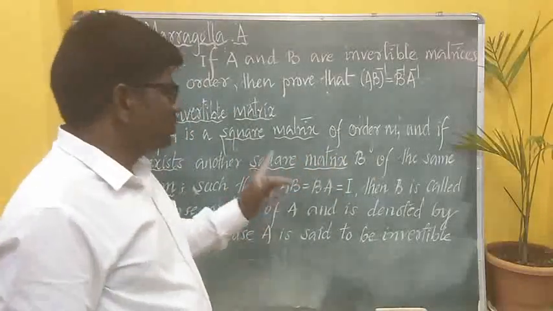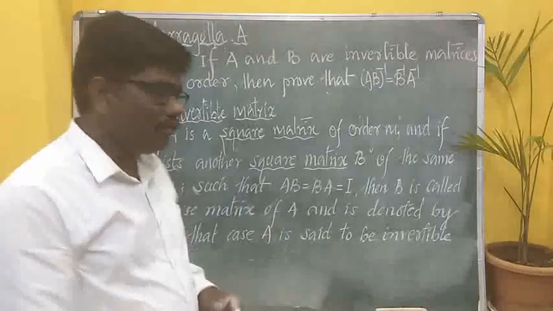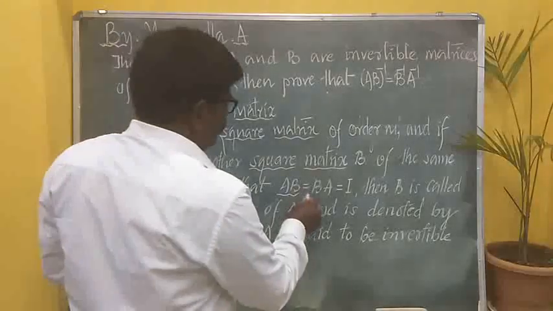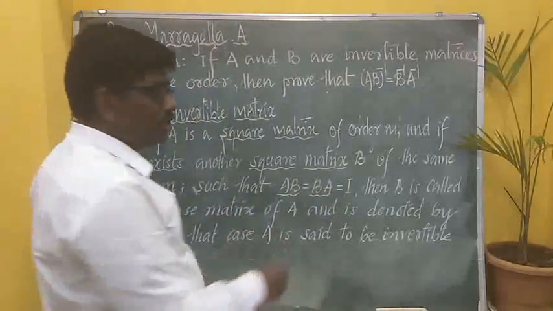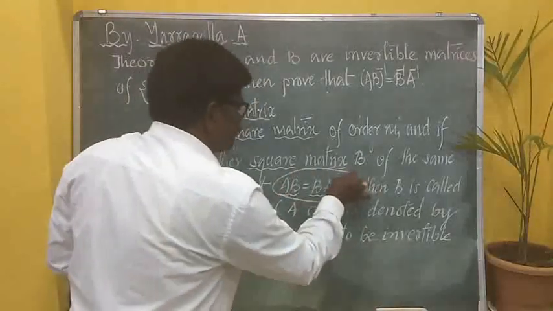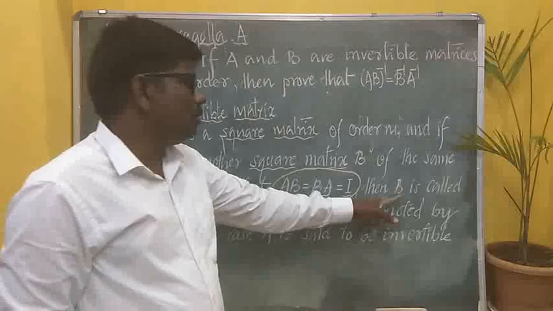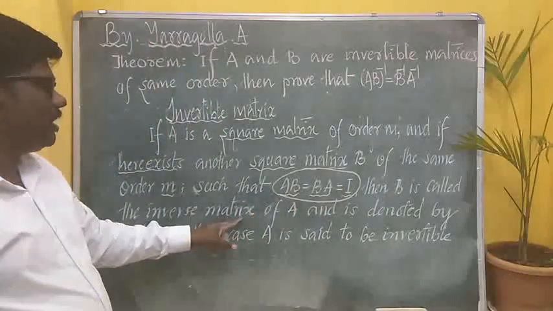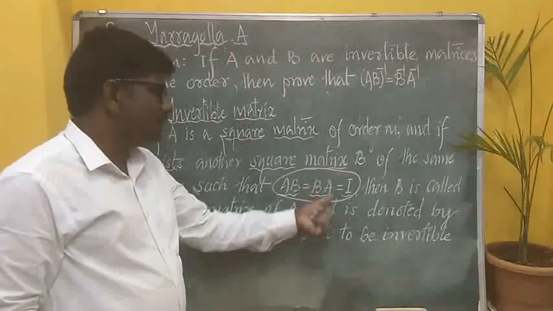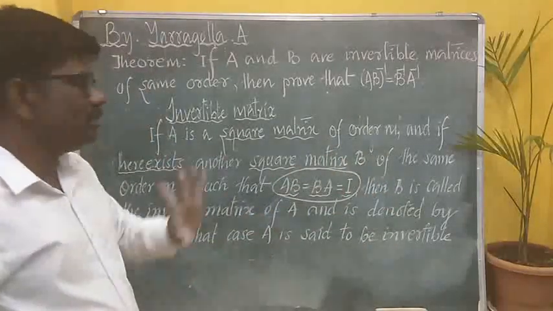I repeat once again. This is a very important condition that B should satisfy to become the inverse of A. What is that condition? A into B, you know how to multiply, right? A times B is equal to B times A, and both are equal to an identity matrix. If this condition is satisfied, then we can call B the inverse matrix of A. I hope you followed this definition.